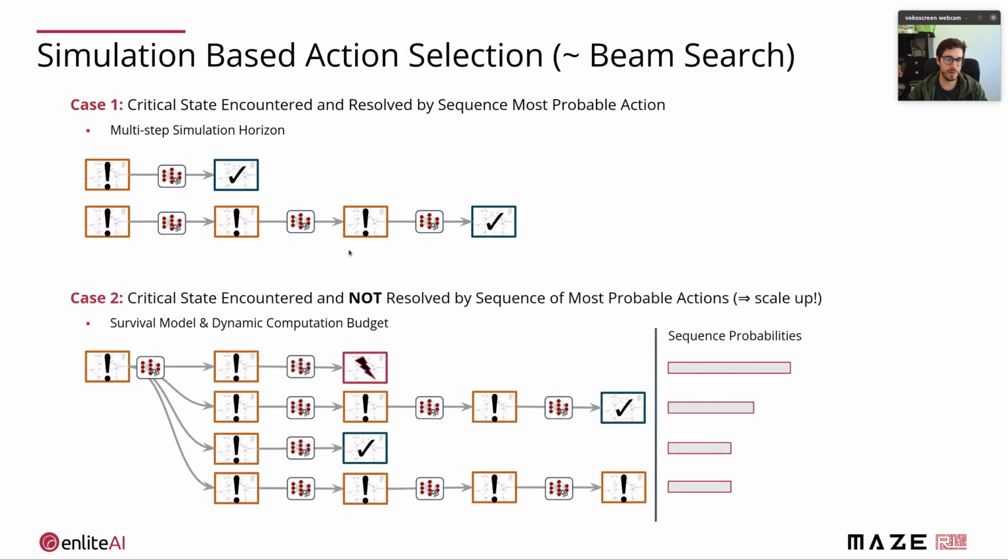However, if this is not the case and the sequence of most probable actions, for example, leads to a diverging power flow, we scale up. We call this survival mode and dynamic computation budget. We basically scale up and just explore different branches in this search tree. And hopefully a few of these trajectories will really recover from the critical state, and we can preserve the grid in a stable and running state.